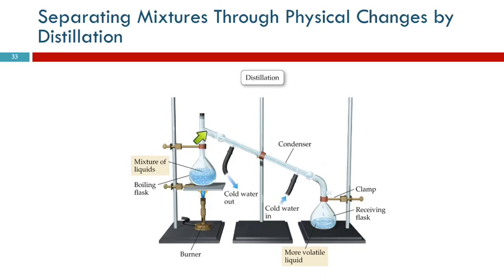If we want to collect that alcohol, we need to contain it and not just let it go off into the atmosphere. This is called a condenser. It's a double-walled tube, and we run cold water through the outer tube to cool it, and that causes it to condense, and then it runs down in here. That's the basic idea for distilling alcohol.